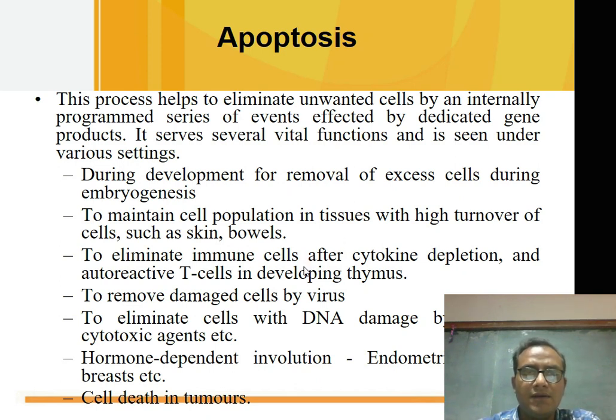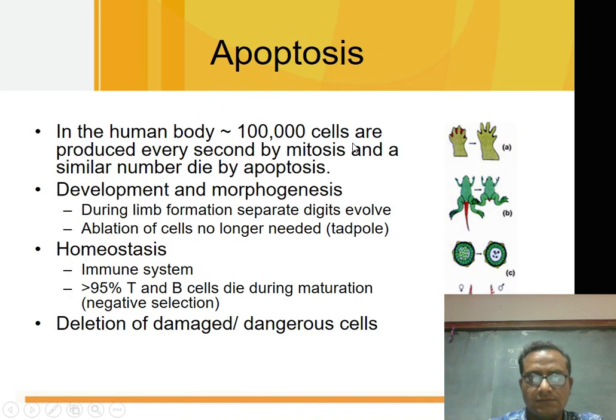To eliminate immune cells after cytokine depletion, removal of cells damaged by viruses, and elimination of cells in which there is DNA damage, and hormone-dependent involution of the endometrium, ovary, and breast, and last is cell death in tumors. In the human body, around 1 lakh cells are produced every second, and the same number of cells are removed from the body by apoptosis.